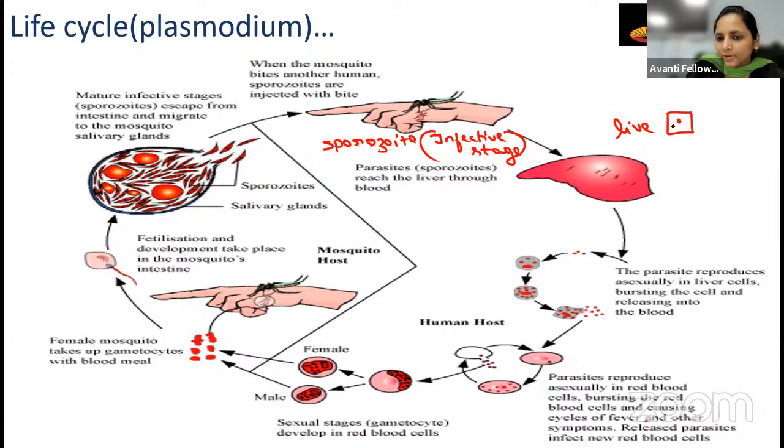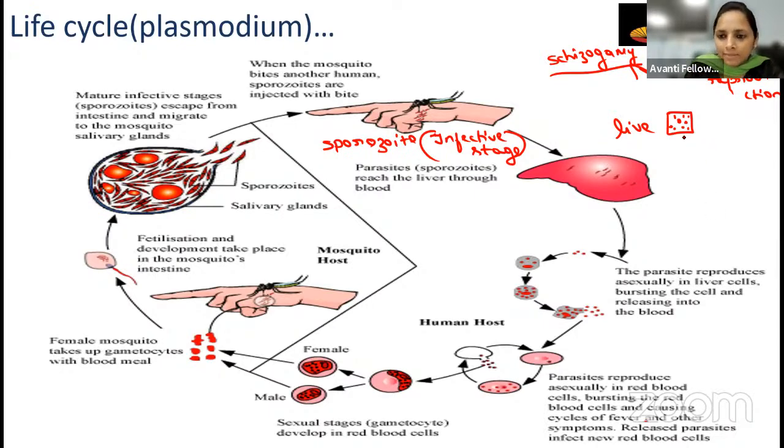In the liver cell, it is going to multiply. See here, so now the number is going to increase. Which process is it utilizing in increasing the number, or multiplication? That is asexual reproduction, right, student? Asexual reproduction. That process we will call schizogamy. Okay, through the schizogamy, it increases in number.